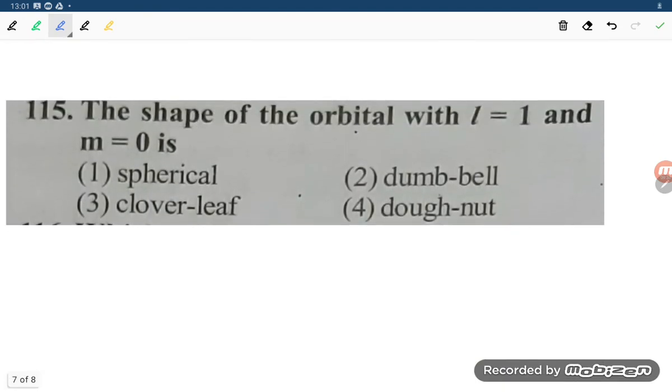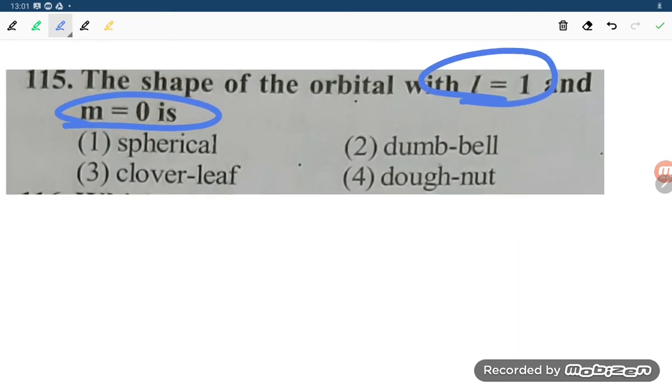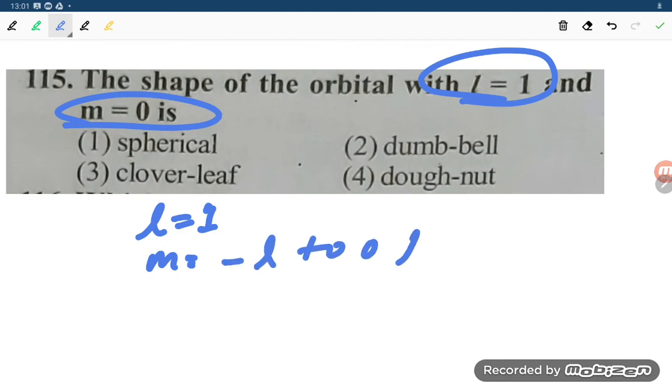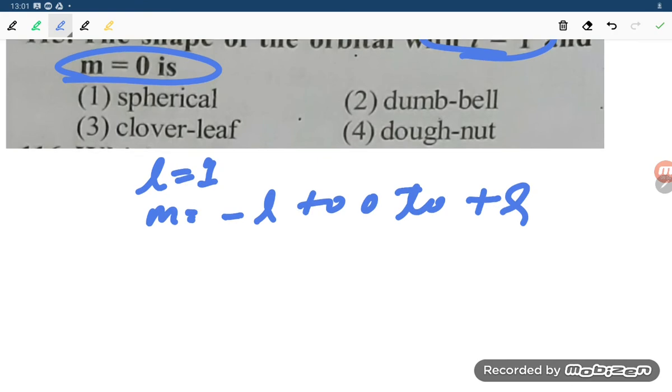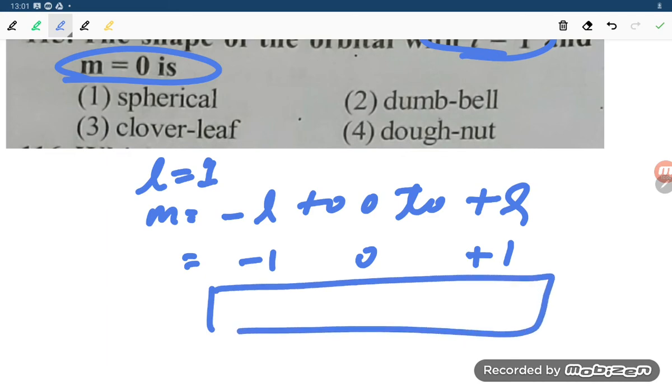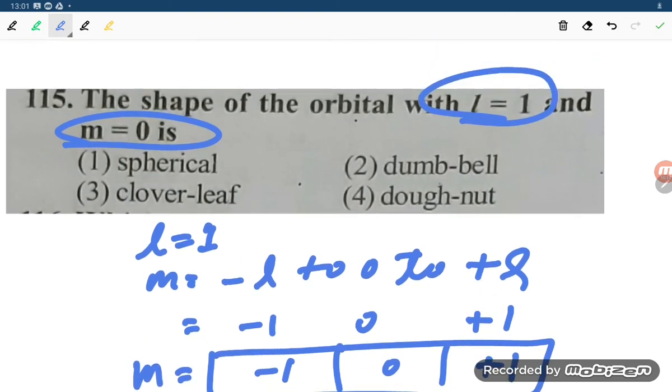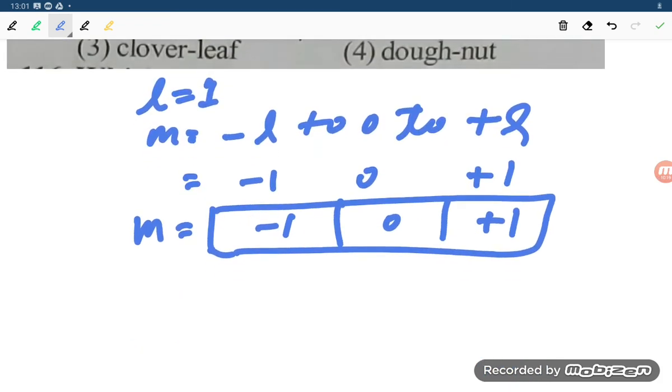Now let us see the shape of the orbital with L equal to 1 and m equal to 0. So L equal to 1, and the formula for m is minus L to 0 to plus L. So the m values can be -1, 0 and +1. You can write it down like this, student. Now what is the shape of the orbital with L equal to 1 and m equal to 0? So which orbital is this, student?